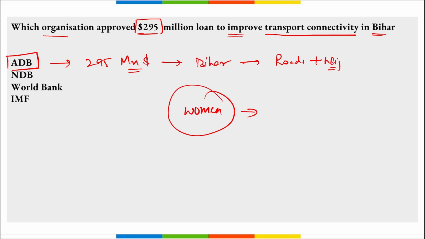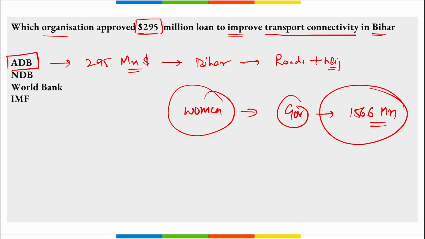the project areas. Correct? So $295 million loan was approved by Asian Development Bank, and apart from this, remember, government is also contributing 156.6 million for the same. Right? If we talk about Asian Development Bank, we saw that it was established in 1966 and president is Masatsugu Asakawa.